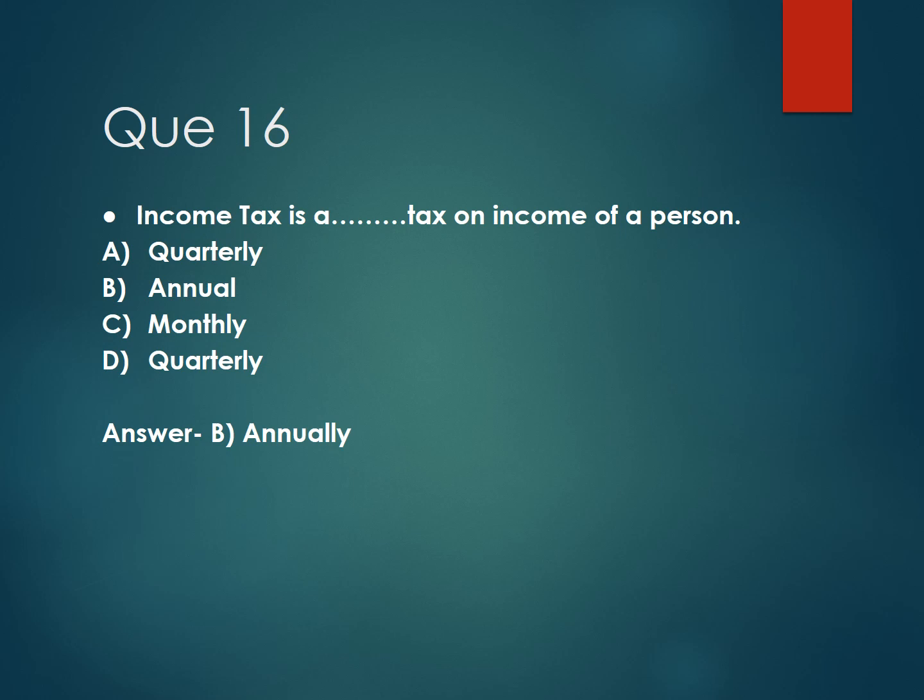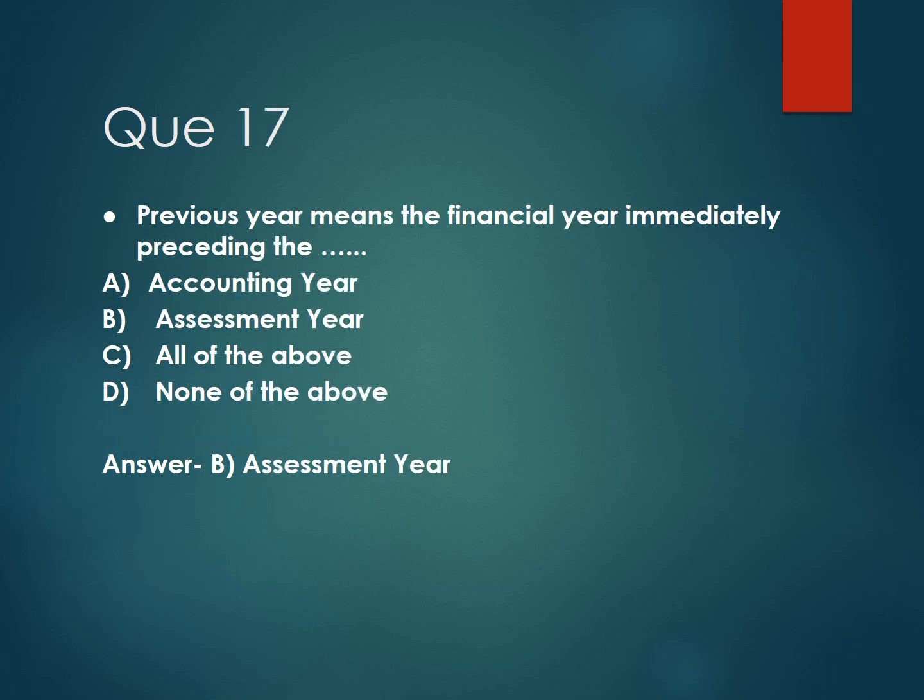Then next question number 16. Income tax is a dash dash tax on income of a person. Option A, quarterly, option B, annually, option C, monthly, and option D, quarterly. And the correct answer is option B, annually.